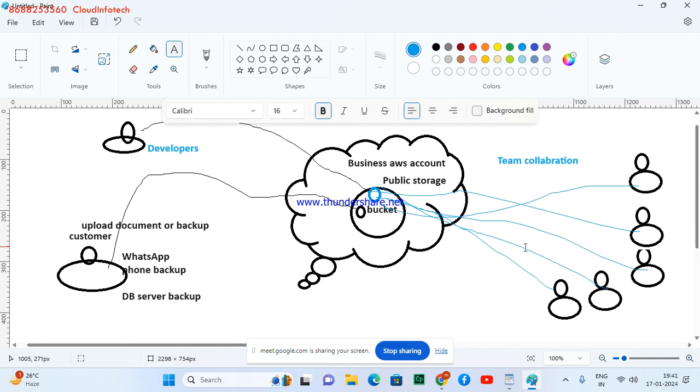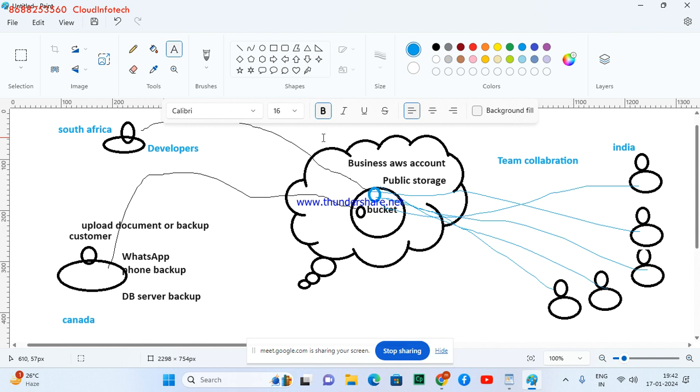So one of the scenarios, like here I have given some backup. I have given a provision to my customer that you can do backup here. Our staff will maintain your backup here. Now developers want to store the data and share it with other teams so they can access it from the other side. They are working from India and these developers are exactly here in South Africa. Okay, and the customers are basically somewhere in Canada.